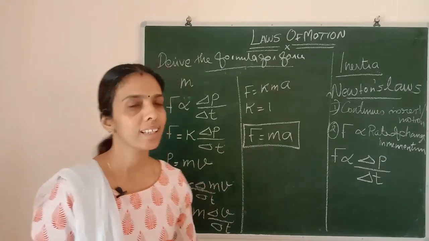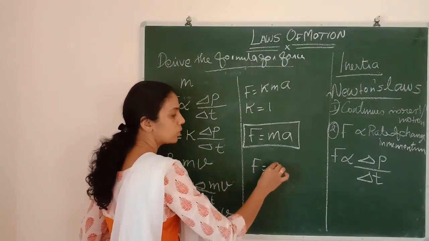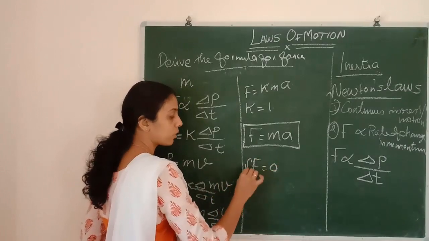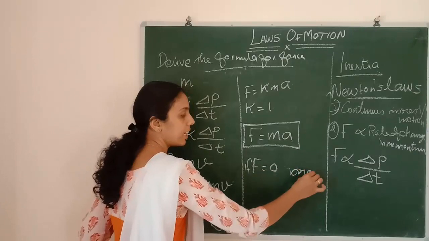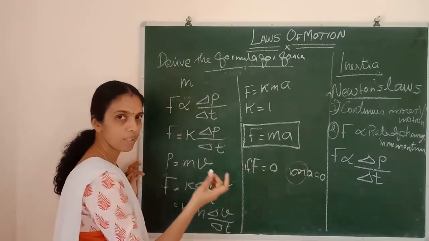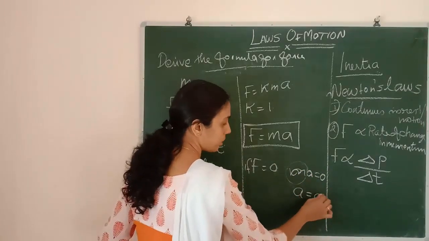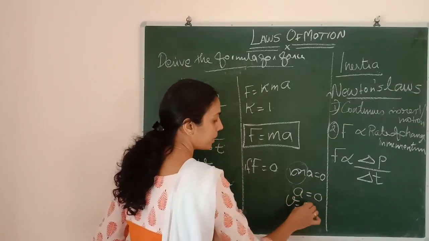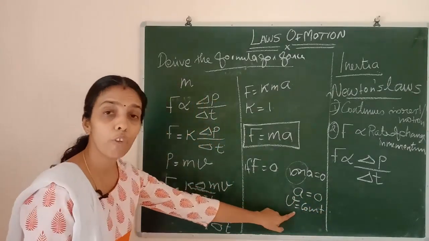Clear now? If we are not applying any external force, F is equal to 0, so ma is equal to 0. But we know m will never be equal to 0. Mass will be there for an object, isn't it? So a can be equal to 0. Then v is constant, uniform velocity.